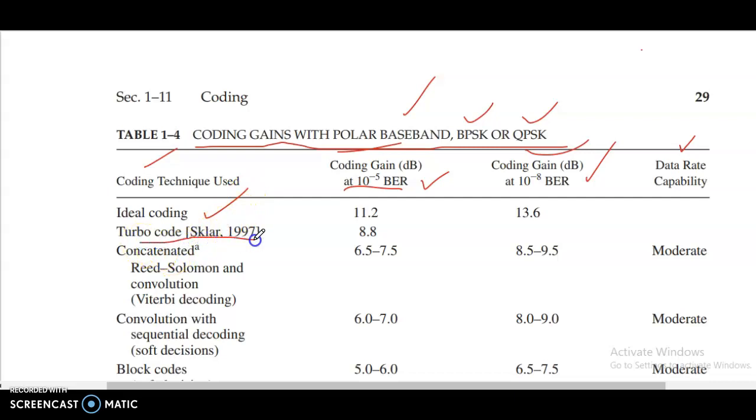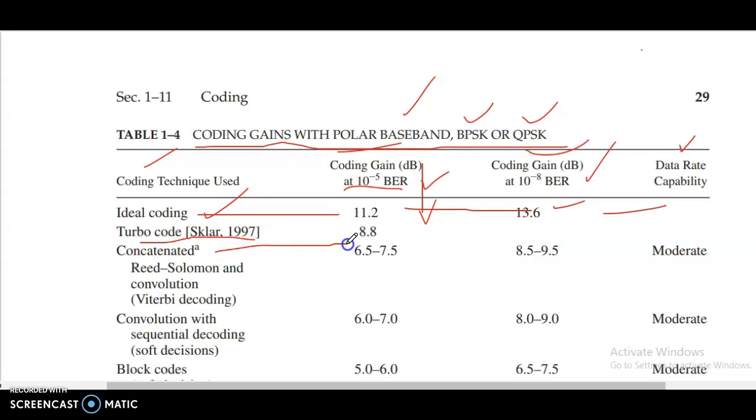Turbo code, yes. Ideal coding 7.2 here at 10 power minus 5 BER. Here 13.6 at 10 power minus 8. Data rate capability: turbo code.